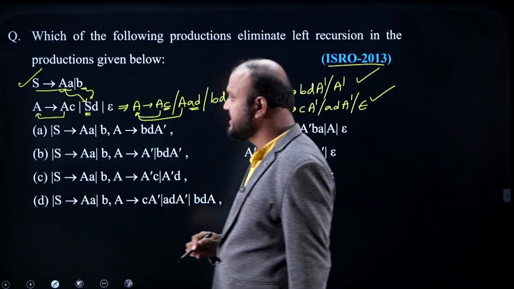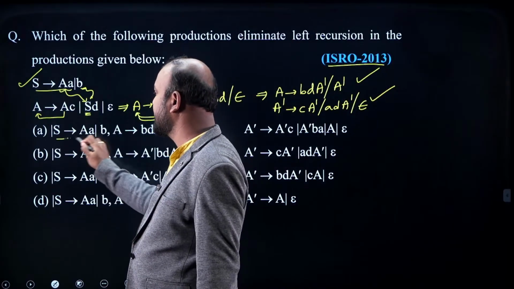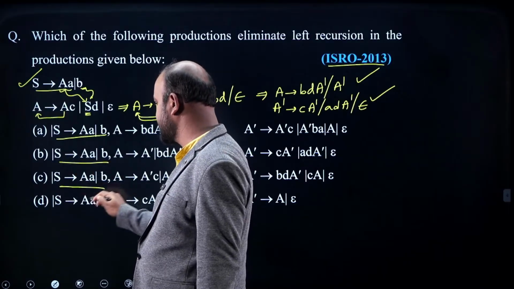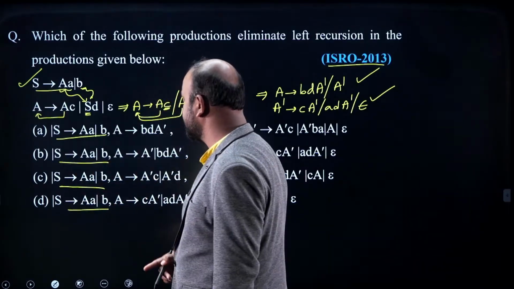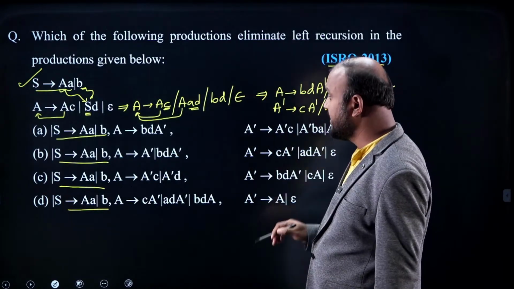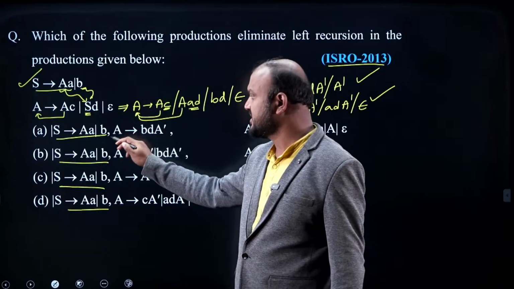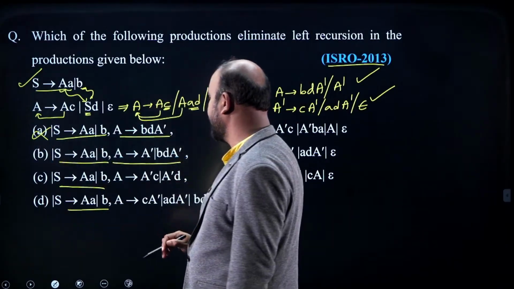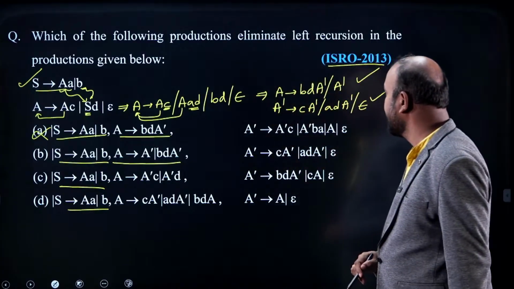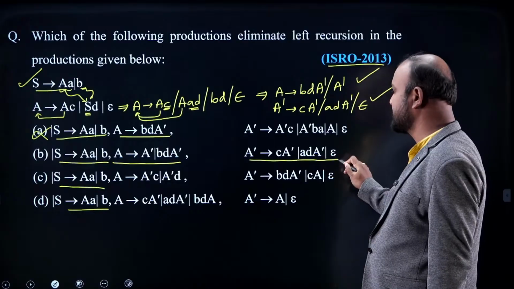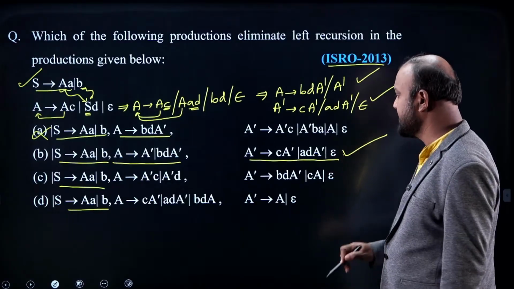Now look at option A: S tends to capital A small a or B, perfect. And this is not changed in any of the options. Only the second one, A tends to BD A dash, and only A dash is also possible. So option A is wrong because one more A dash is not there. A tends to A dash and BD A dash, perfect. And A dash should be C A dash, AD A dash and epsilon. Okay, option B is a perfect answer.